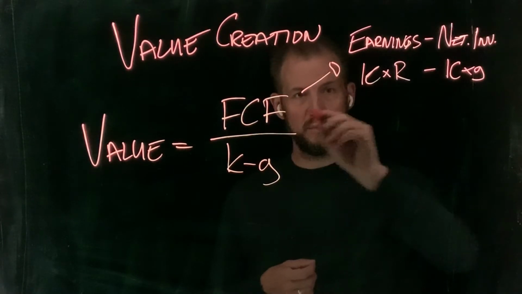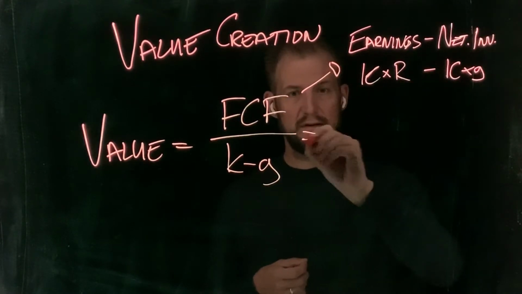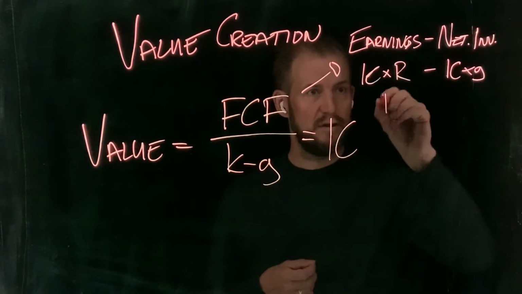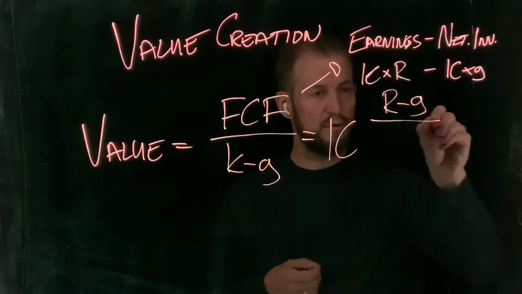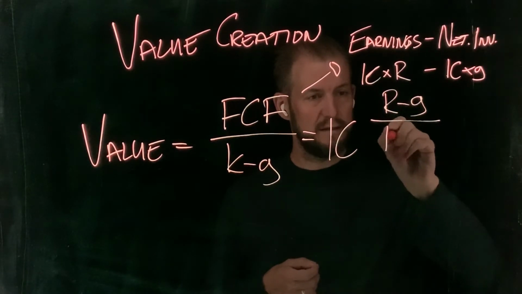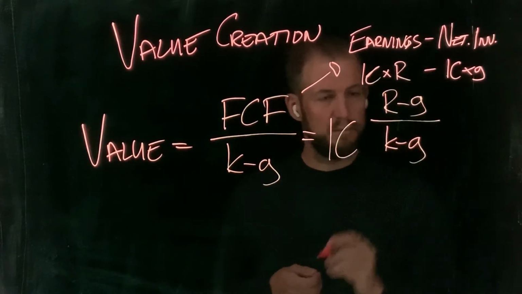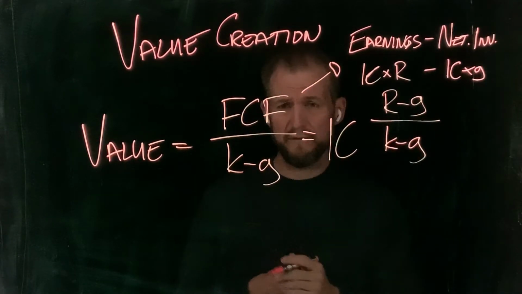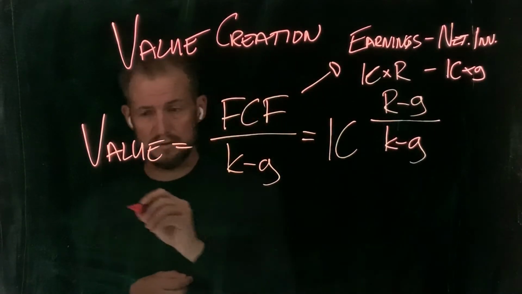So essentially, if we simplify this term, it's invested capital times return minus the growth, divided by the cost of capital minus the growth rate. And this is quite helpful. Now we have a function that we can work with and try to understand what's going on.